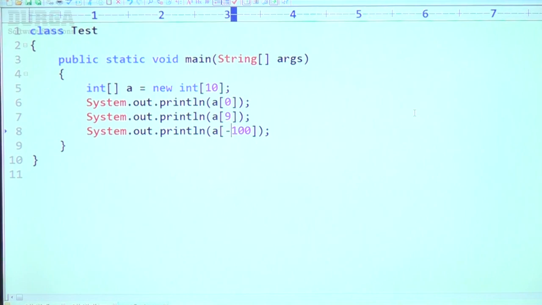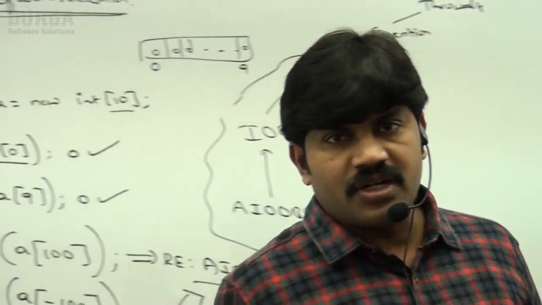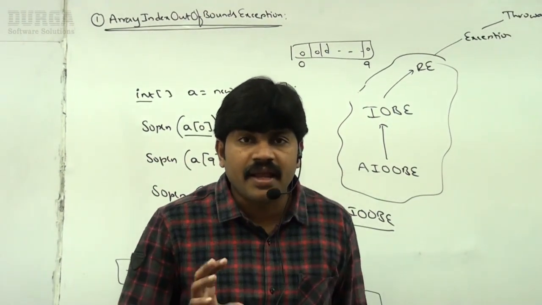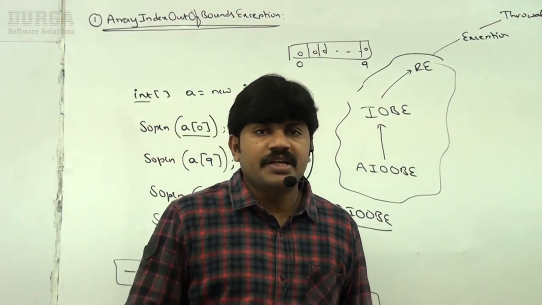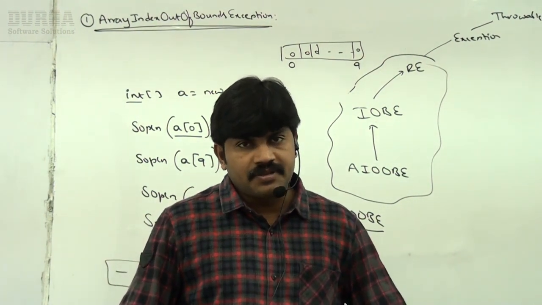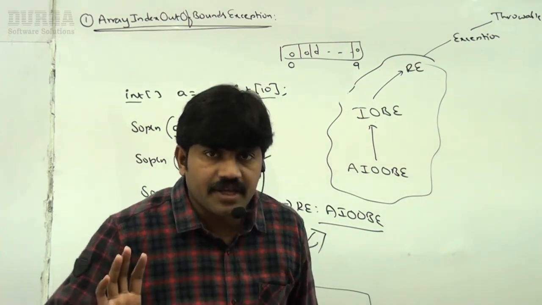So, is any explanation required? Can you please confirm? Is everyone in a position to understand clearly, right? So whenever we try to access an array element with an out of range index, we will get what? Array index out of bounds exception. That's all. This is the first exception you should be aware of.